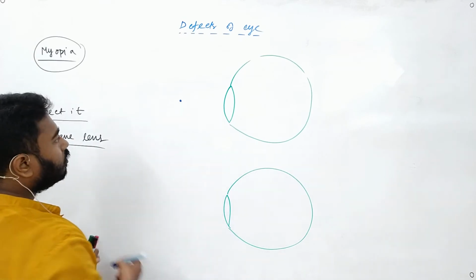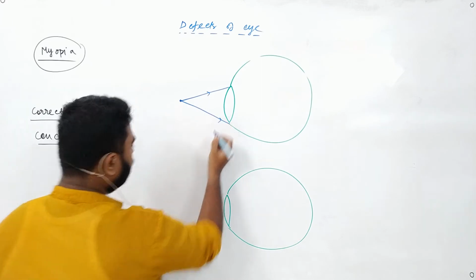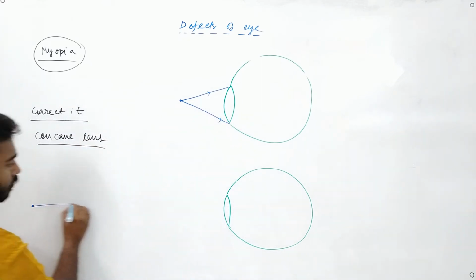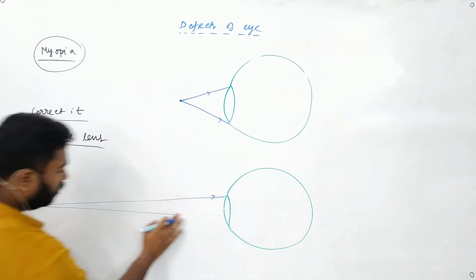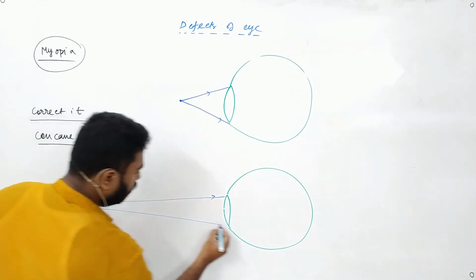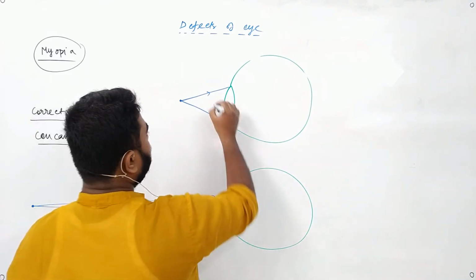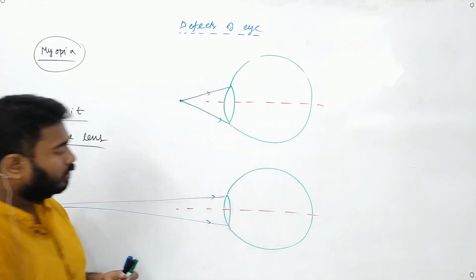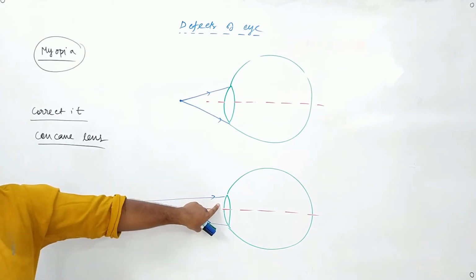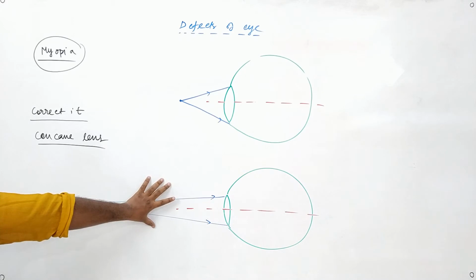So if I draw a ray from here up to here, from here up to here, then I'll also be drawing a ray from here up to here and from here up to here, right? These are the two situations possible. Now tell me one thing, if this ray has to bend, now this lens will be bending them equivalently. Now these are almost parallel to each other, right?